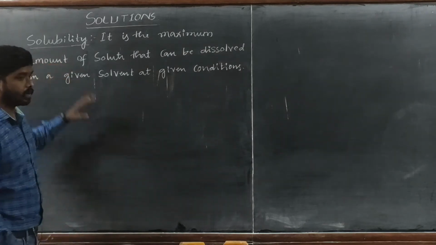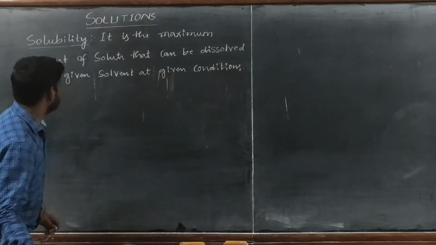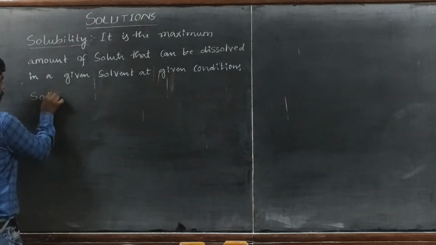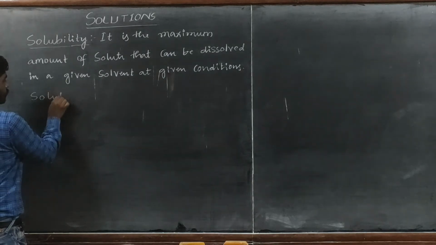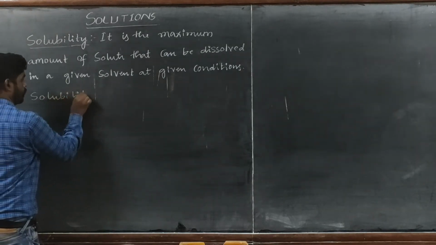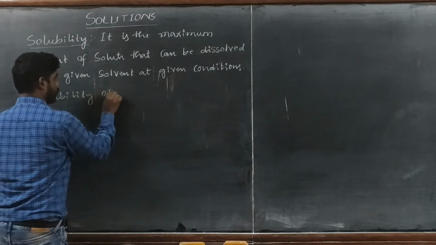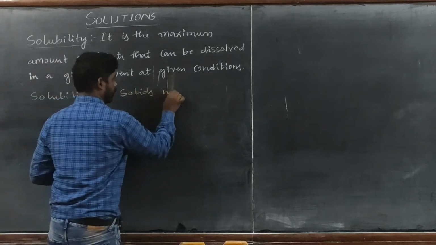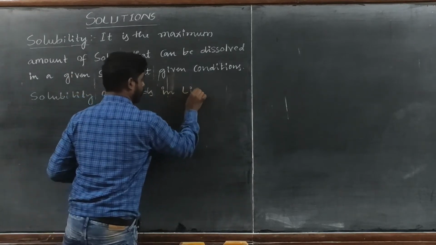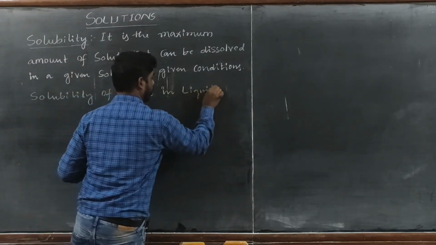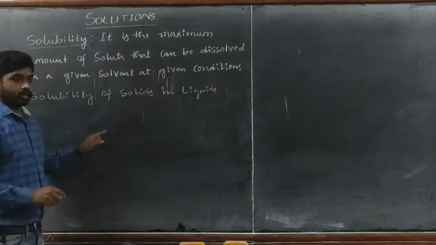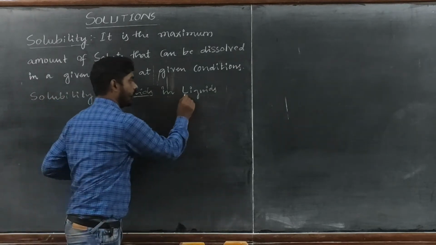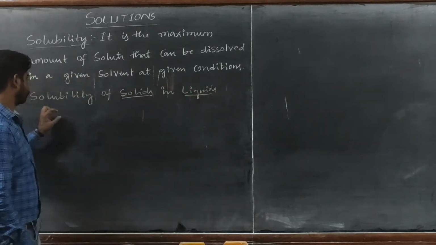So in this solubility, we shall first discuss the solubility of solids in liquids. Here, the solid is the solute and the liquid will be your solvent.